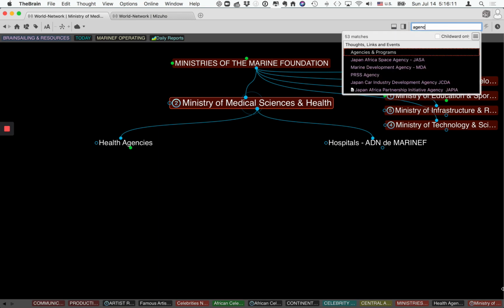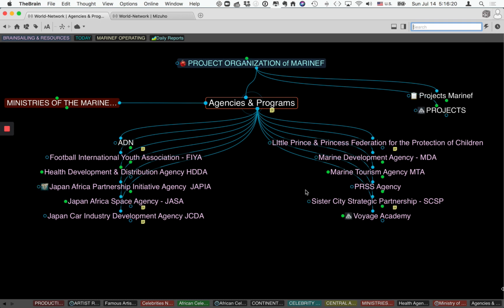I will pull them out right here so that I can tell you what we have here, agencies and programs. As I pull up the database here of agencies and programs, I can see what kind of agencies we have that are connected to these ministries of the Marine Foundation, right? So it's underneath the project organization of MARINEF.